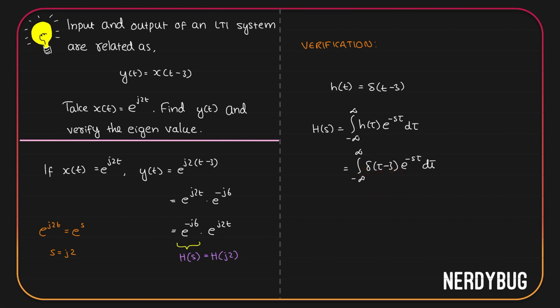So if you are multiplying them, you will get the value of e raised to minus s tau where tau is equal to 3. So this simply gives you e raised to minus s into 3. But we found here s in this question is j2. So this is e raised to minus j2 multiplied by 3 or e raised to minus j6, which is exactly the h of s we got over here. The verification is done.